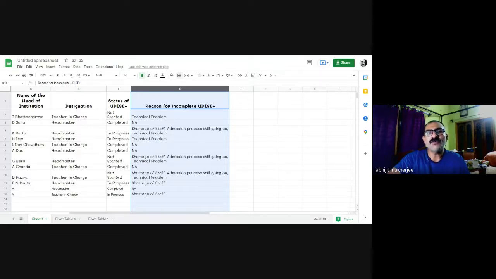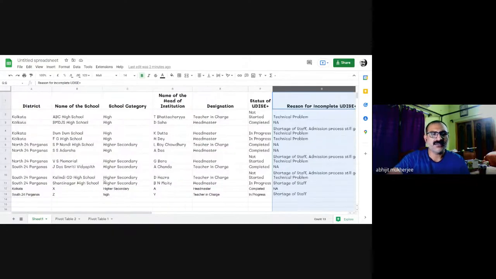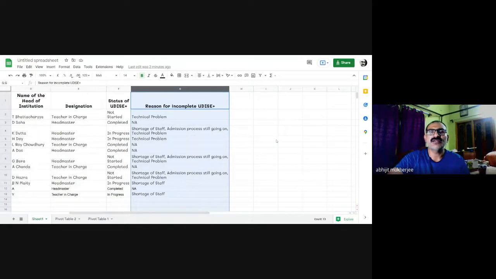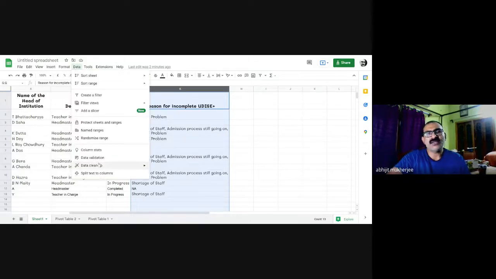So there are people who are selecting only technical problems, only shortage of staff, and there are people who are selecting all three of them. Now, what to do, how to segregate this data? Just let me click this. Okay, I have selected column G. I go to Data and select the last option here, split text to columns.